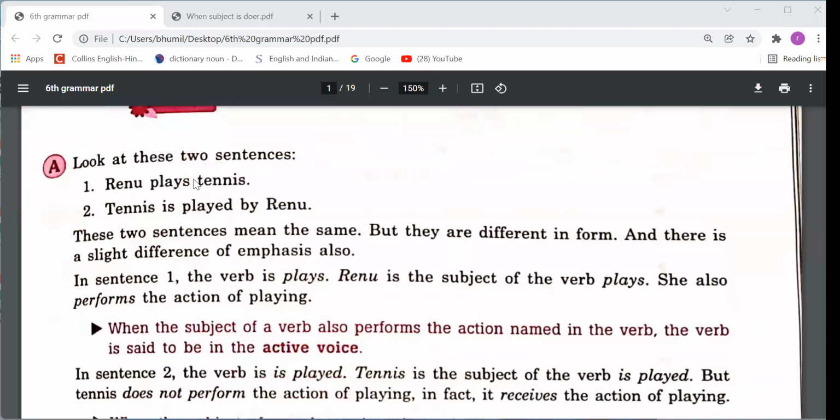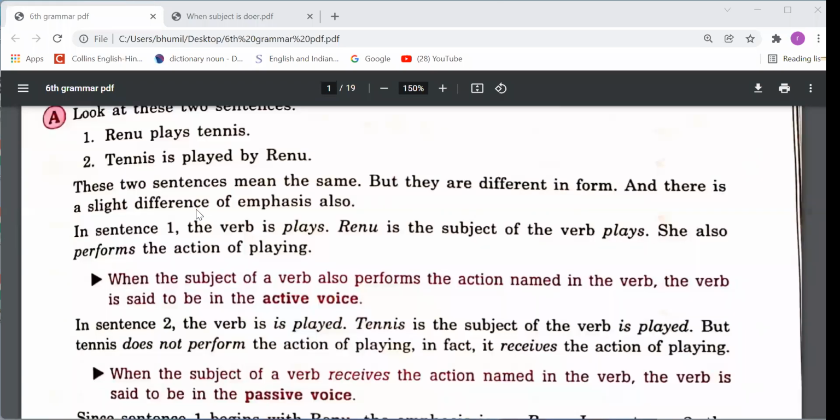Look at these two sentences. Renu plays tennis. So Renu is the doer of the verb plays, right? But in the second sentence, tennis is played by Renu. So in this, the subject is tennis, but that is not the doer, that is the receiver, right? That's why we have to use here be plus third form, with the be form according to the tense of the sentence. The tense we have used here is simple present. In simple present we have to use the first form. So the first form of be is is, and after that the main verb we always have to write in the third form, right?